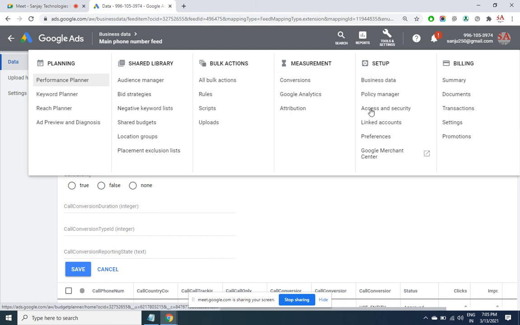Now coming to here, this part we have seen: conversions. This is the most important section in this entire menu. So for CPA, while we are putting the bidding of CPA, we have to define what the acquisition goal is. So what is your target behind an ad? Let's say for me, my target is someone has to come into my website and fill that inquiry form, and click on the submit button of the inquiry form.